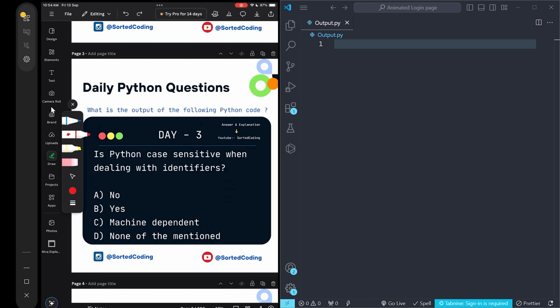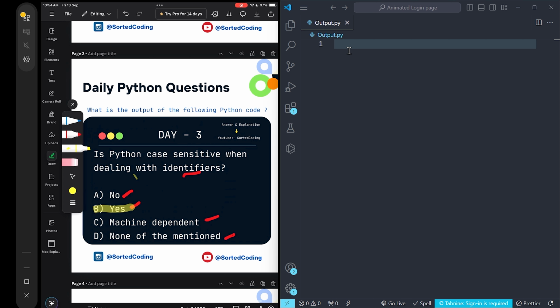Day 3 of solving Python MCQs. Is Python case sensitive when dealing with identifiers? No, yes, machine dependent, none of the mentioned. तो इसका आंसर होगा yes. Python is case sensitive when dealing with identifiers.